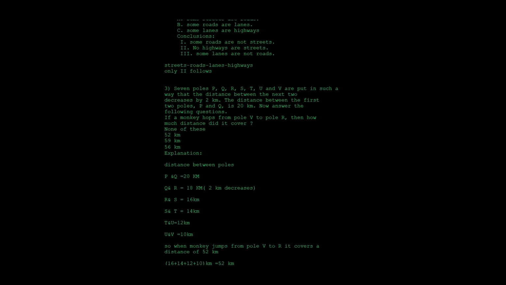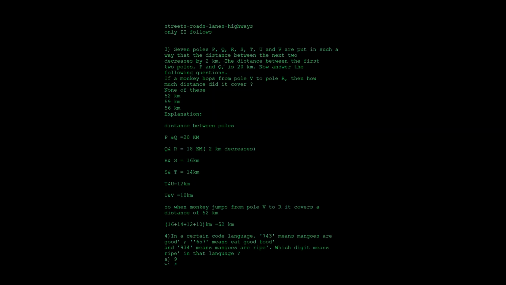So then the next thing is a directions question. There are 7 poles, that is P, Q, R, S, T, U and V. They are put in such a way that the distance between the next two decreases by 2 km. And the distance between the first two poles, that is P and Q, is 20 km. Now answer the following questions.